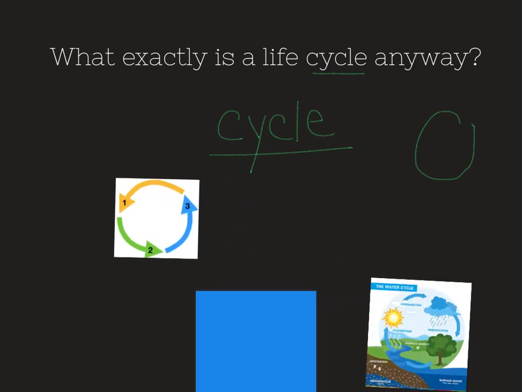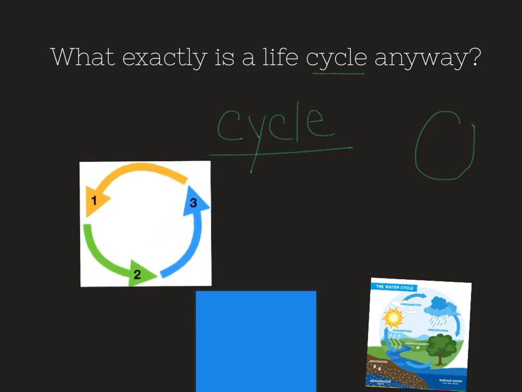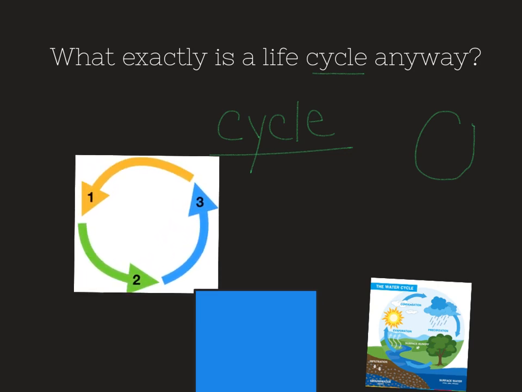So here's an example of a cycle where you see 1, 2, 3. You can see the arrows going a certain way. It's cycling through a certain way.